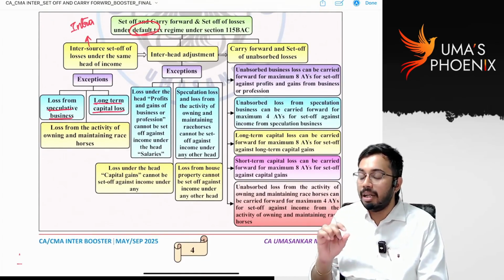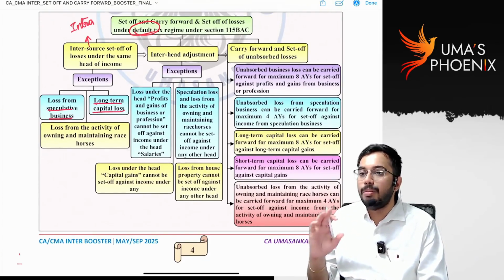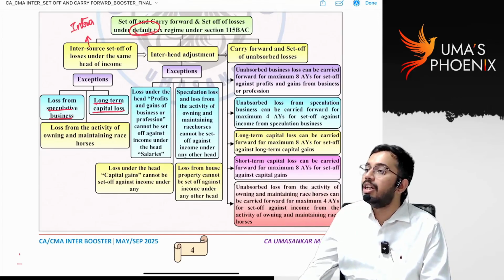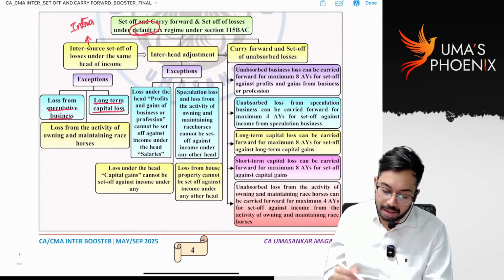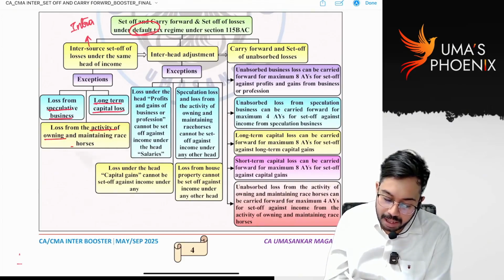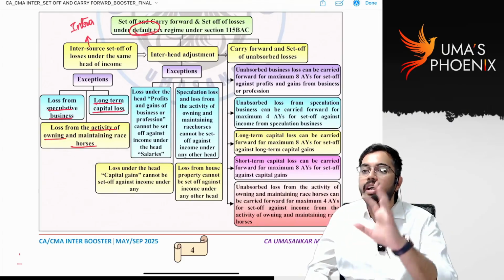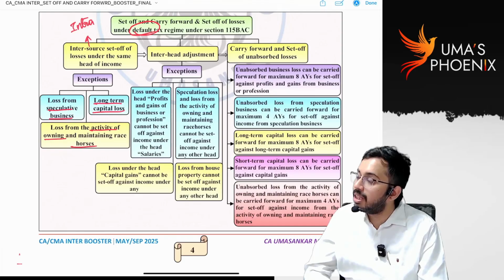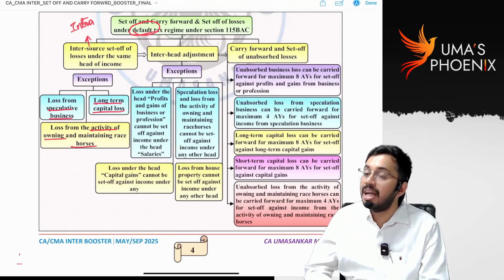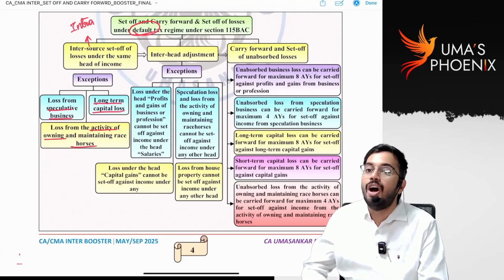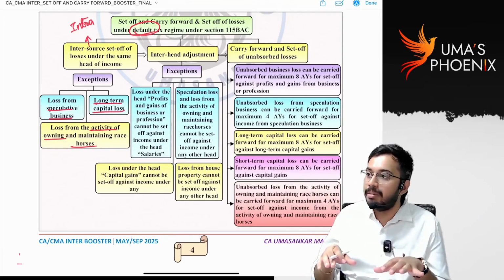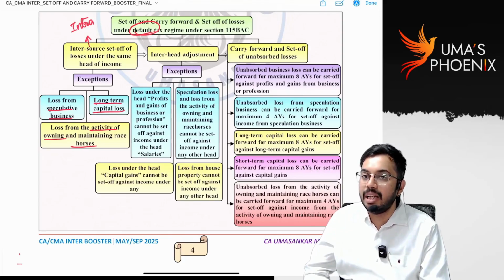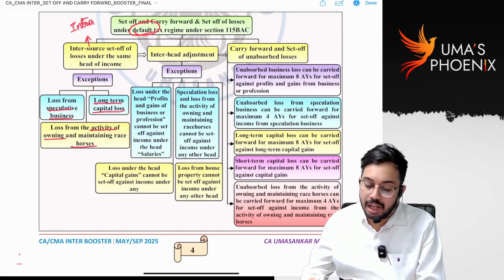Long-term capital gain and short-term capital gain are both taxable under the head capital gains only. But long-term capital loss cannot be set off against short-term capital gain. Is it clear? Next. Loss from the activity of owning and maintaining racehorses. Income from royalty, income from subletting, and income from owning and maintaining racehorses are all taxable under other sources. But loss from owning and maintaining racehorses cannot be set off against income from subletting or royalty. Even though they are under the same head, it can be set off only against income from owning and maintaining racehorses. Is it clear? Next. Interhead set off.